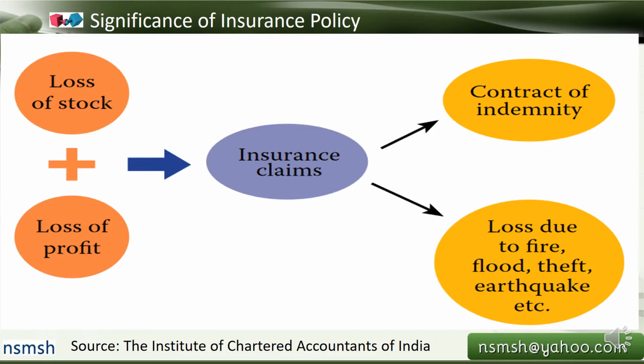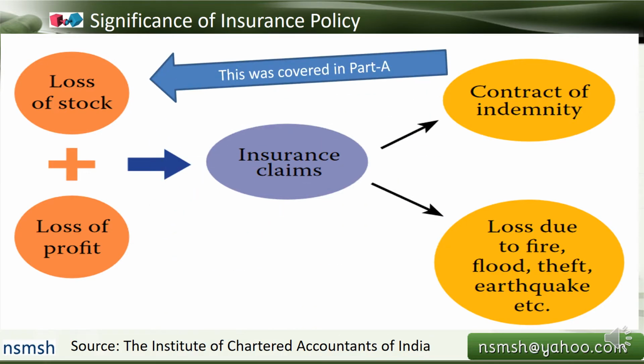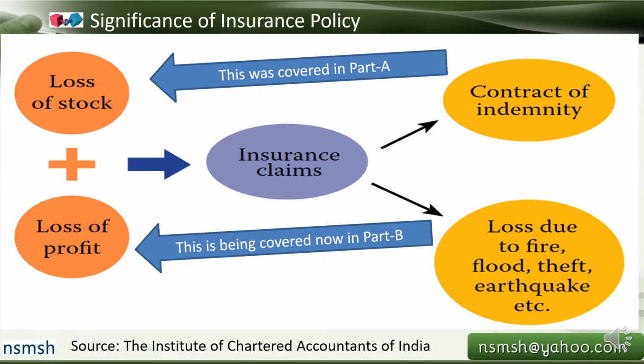So loss of stock plus loss of profit becomes the insurance claim, and it is based on the contract of indemnity. In this loss of profit, we cover the loss due to fire, flood, theft, earthquake, etc., based on the agreement as per the contract of indemnity, the insurance policy. That's what you have to understand. Loss of stock was covered in part A, and now we are discussing loss of profit in part B.